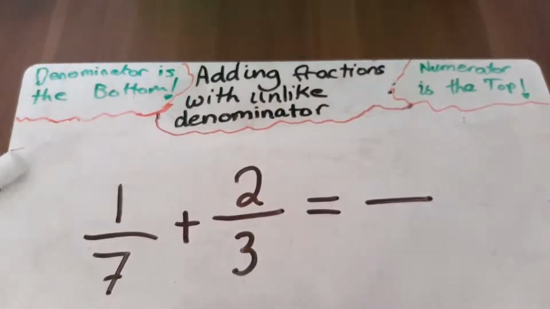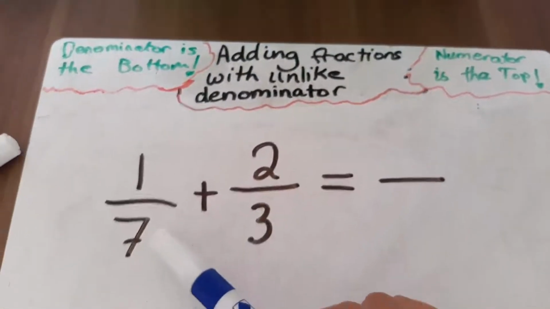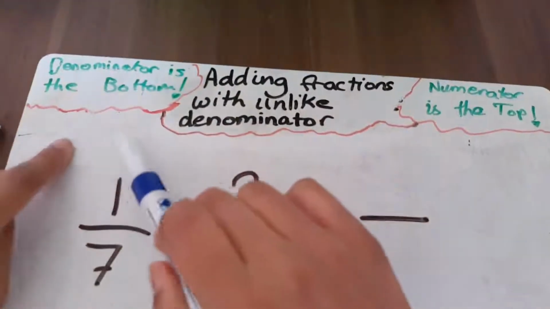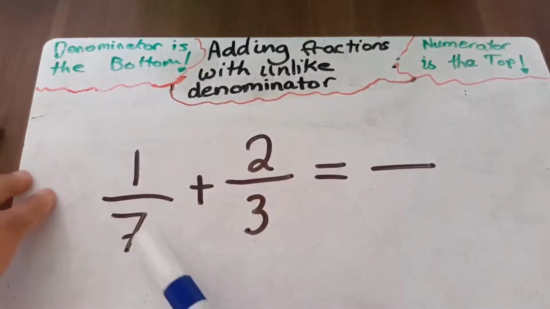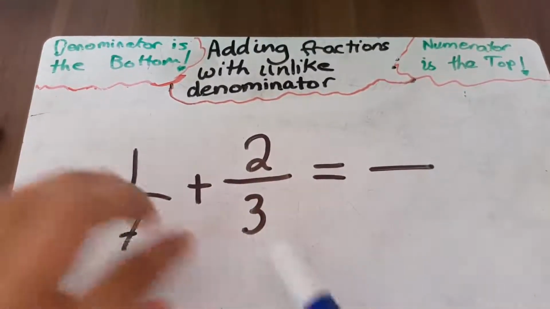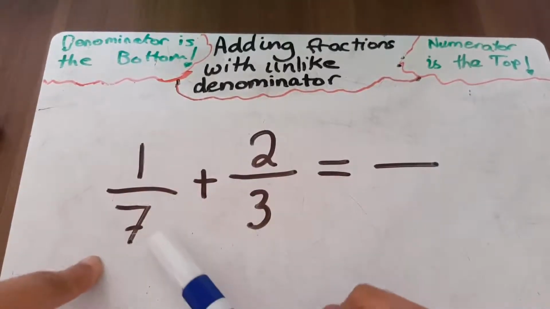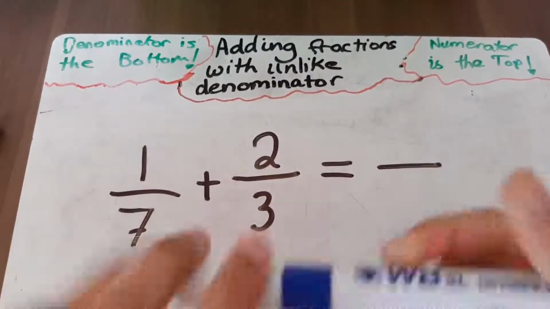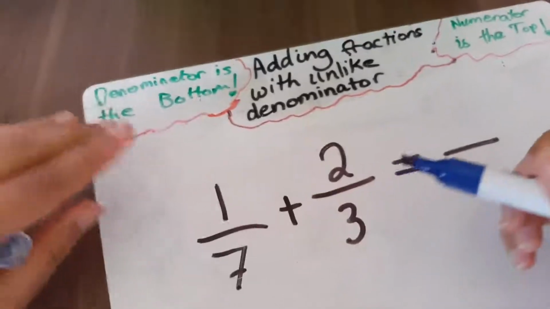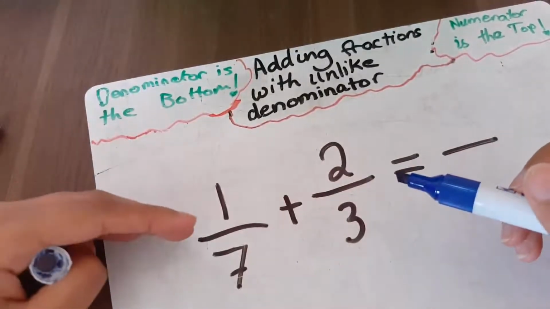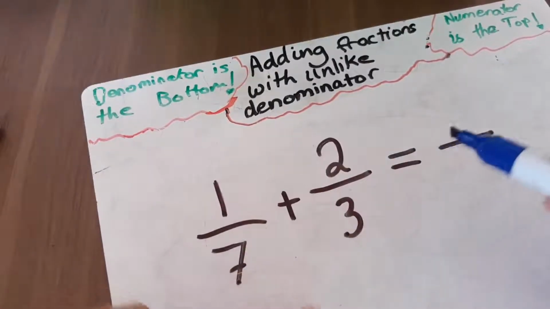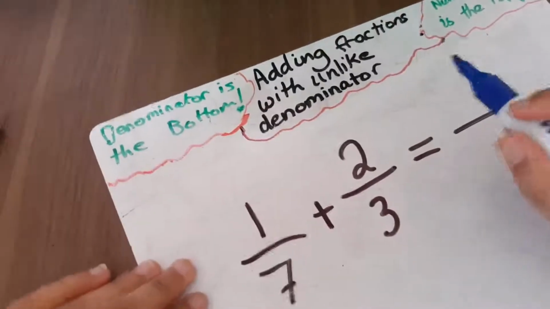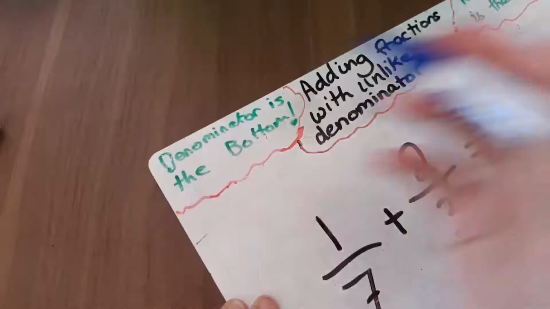So here, we have to change both of these denominators. Remember, the denominators are at the bottom, the numerator is the top. Right now, we're focusing on the denominators. We have to change them both, because this is not the same as this, and 3 can't go into 7, can it, guys? Or 7 can't go into 3 either. So you have to change them both. We have to do our 7 times tables and our 3 times tables. If you already know this, you will obviously say 21, but because I don't think you know this yet, I'm going to show you.